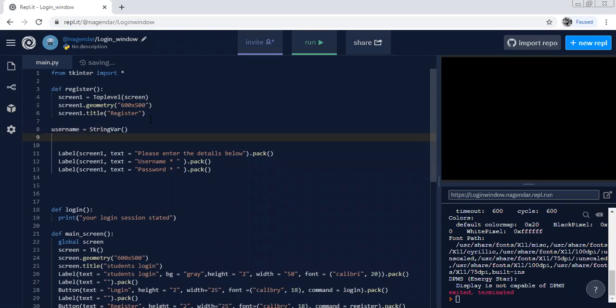And password is also a string variable. Then now some more, these two things need to come under this one.